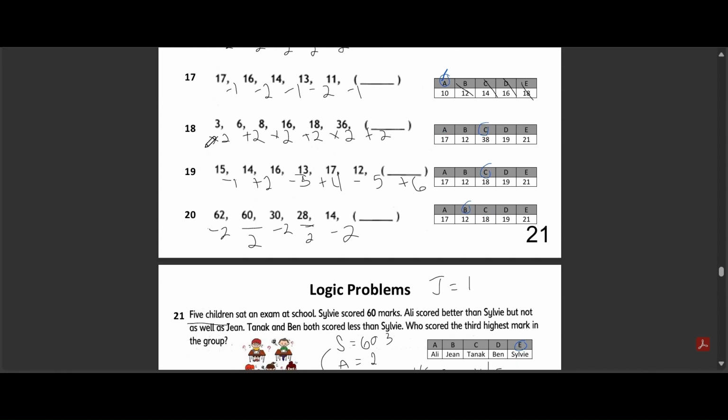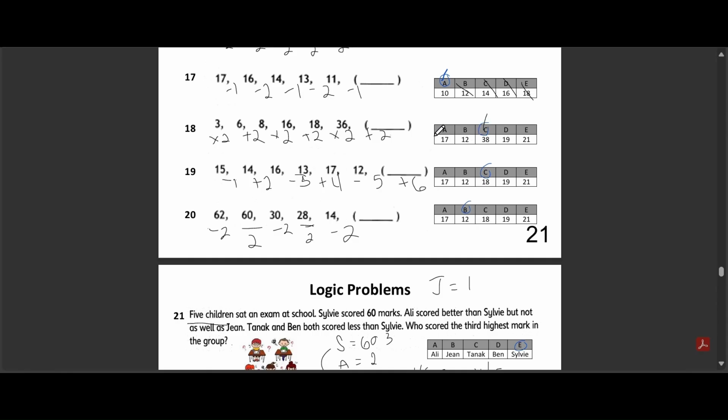Question 18. The sequence is 3, 6, 8, 16, 18, 36, and we need to find the next number. Your options are option A, 17, option B, 12, option C, 38, option D, 19, option E, 21. The correct answer is option C, which is 38.